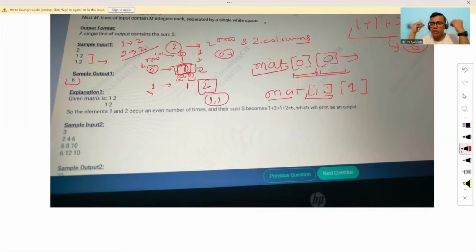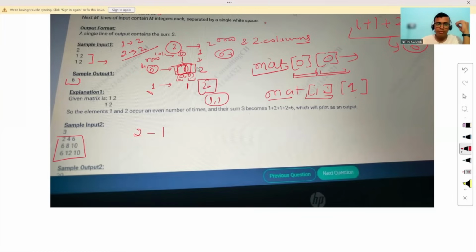So here, if I want to check which number occurs an even number of times, first you will have to get every number's occurrence in the matrix. Whatever element is present in my matrix, I have to keep the data of how many times it occurs. Is this clear to you now? So let's keep the data. The first element is 2.